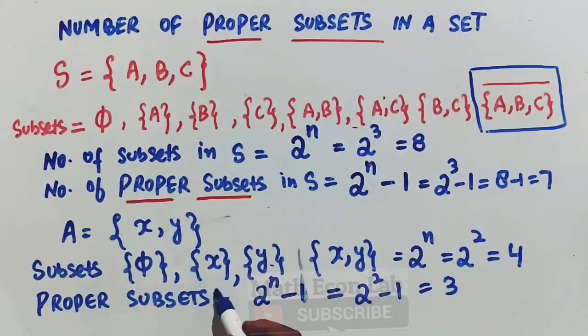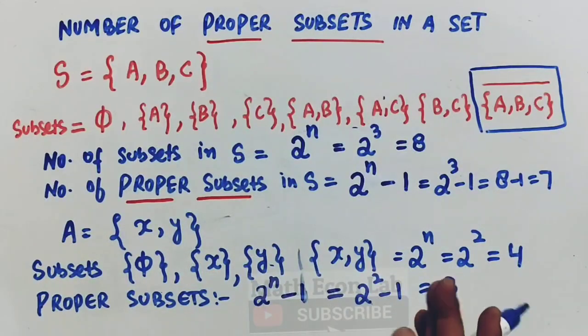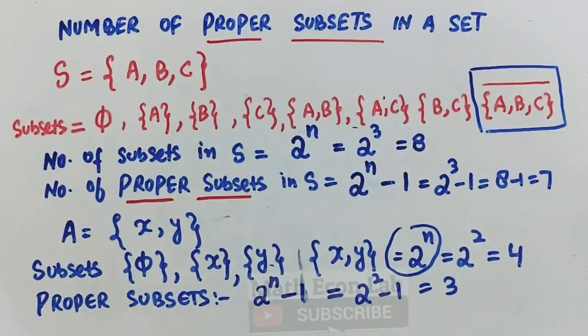So here we can see 1, 2 and 3. Here there are 3 proper subsets, and the total number of subsets is equal to 4. So we always subtract 1 when we count the number of proper subsets when we apply this formula, that is 2 to the power the number of elements.